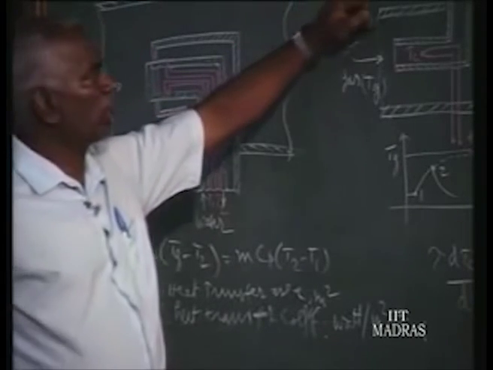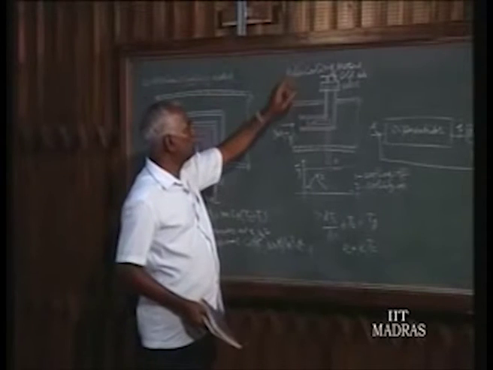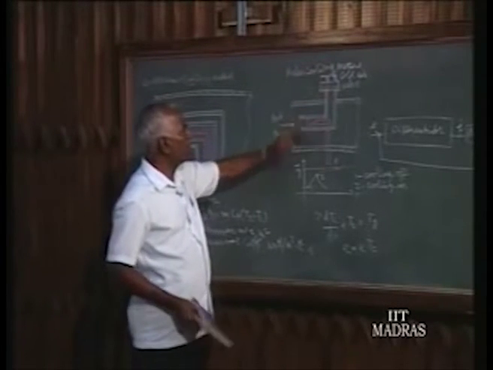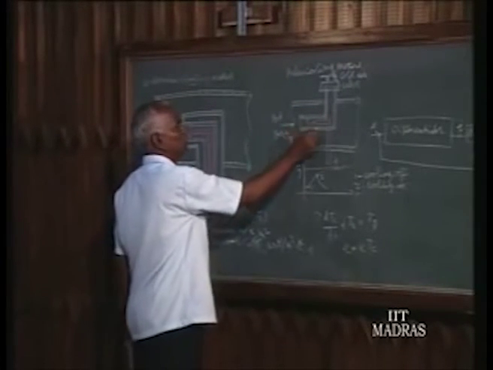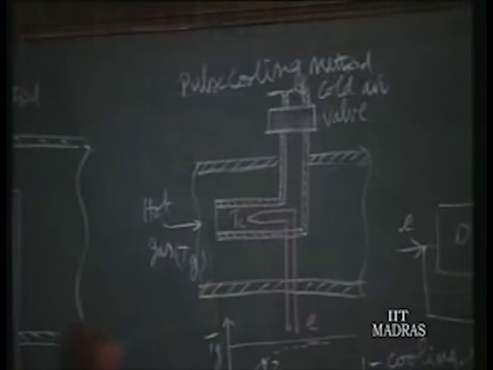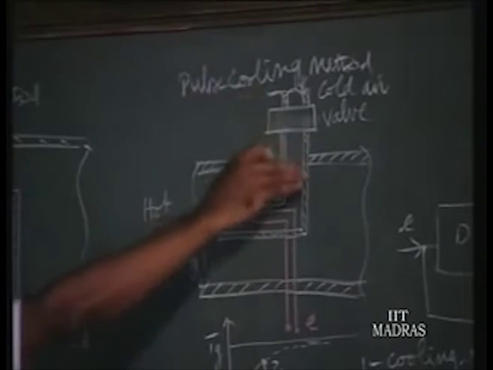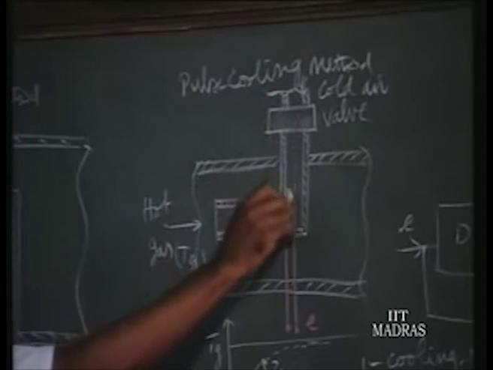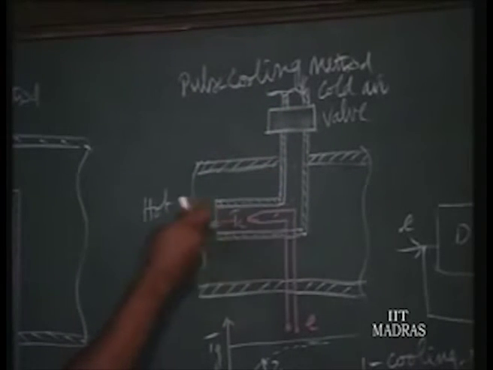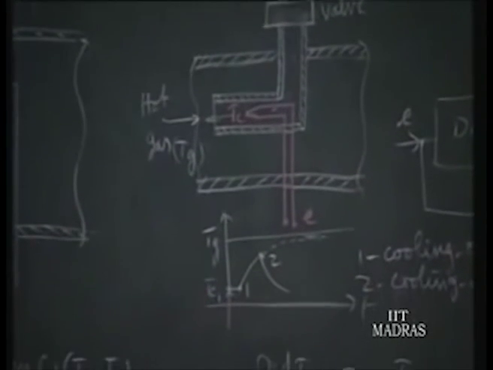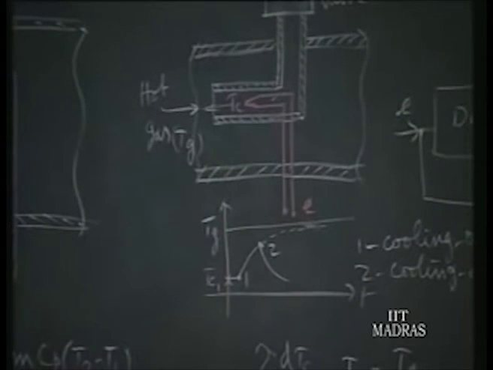We have another method called the pulse cooling method. In this you have a pipeline carrying the cold air, and the hot gas pipeline where the thermocouple is situated. Normally the cold air is allowed through by the wall, and since the cold air is at a higher pressure, it will be flowing from the inner pipe to the main pipe. So you will find the thermocouple junction is always at a smaller temperature, Tc1 for example. It is much less than the hot gas temperature.